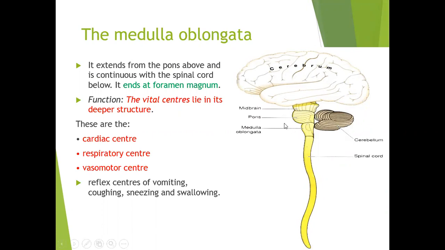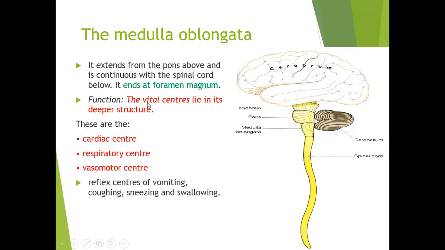The third part, that is the medulla oblongata, even though this is the lower part, is a very important part. It extends from the pons above and continues with the spinal cord. As you can see, above is the pons, below is the spinal cord, and it ends at the foramen magnum. At the base of the skull, there is a large opening called the foramen magnum. The spinal cord passes through the foramen magnum of the skull bone.